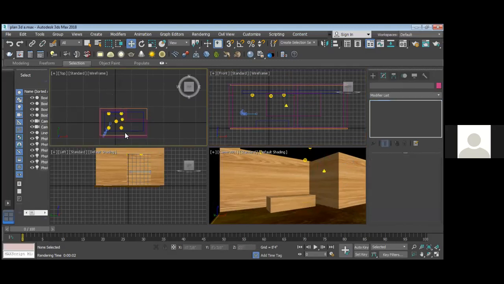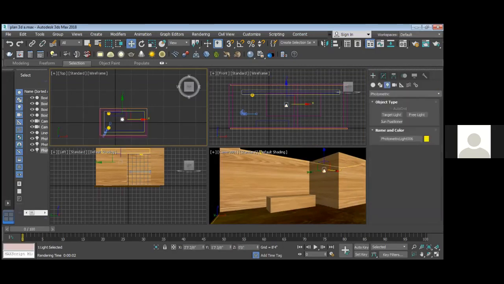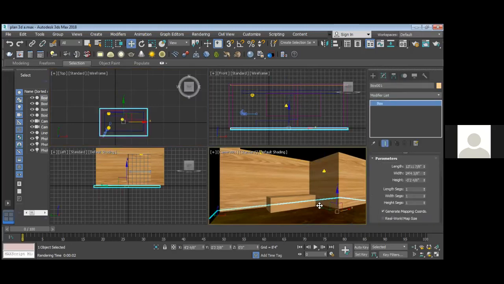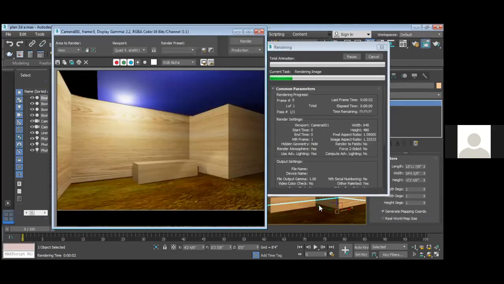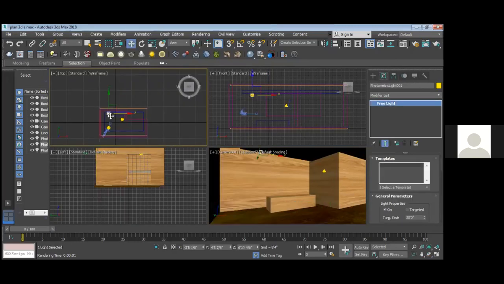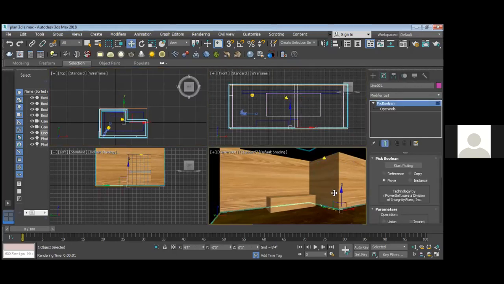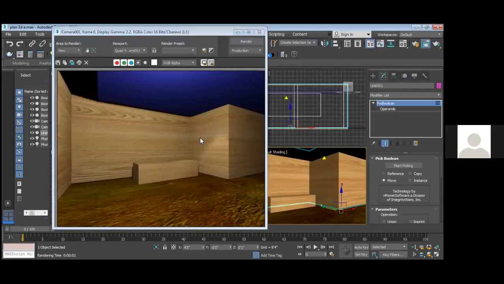See, what I am doing is temporarily deleting a few of my lights. So now this is my light. Okay.